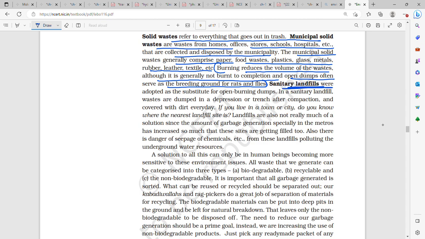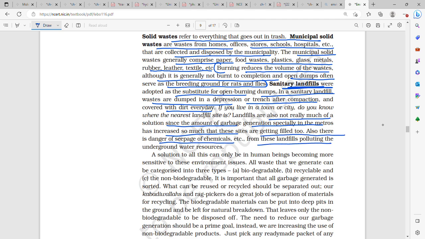Sanitary landfills were adopted as a substitute for open burning dumps. In a sanitary landfill, waste is dumped in a depression or trench after compaction and covered with dirt every day. Landfills are not really much of a solution since the amount of garbage generation, especially in the metros, has increased so much that these sites are getting filled too. Also, there is a danger of seeping of chemicals, etc., polluting the underground water resources.